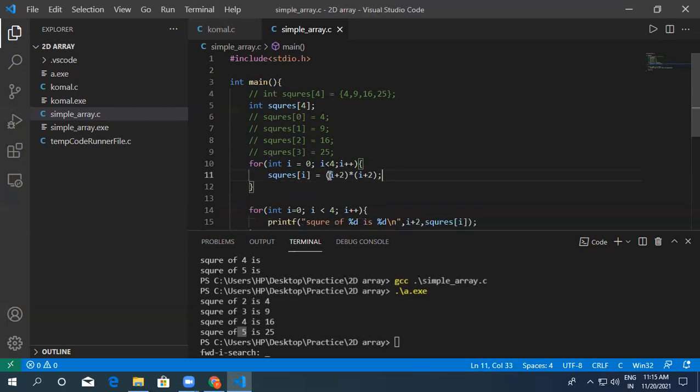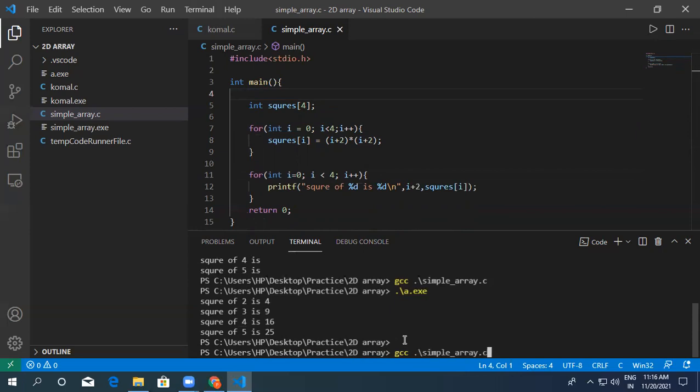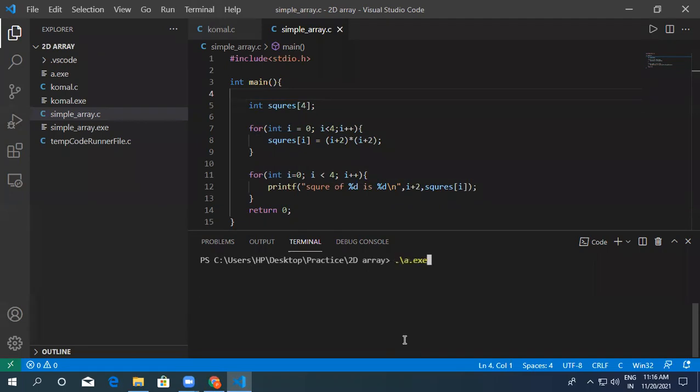Now this will write 4 squares for us. Now we don't need these 4 lines. We don't need this also. Let me compile with GCC, simple.c, and let me clear the screen also.